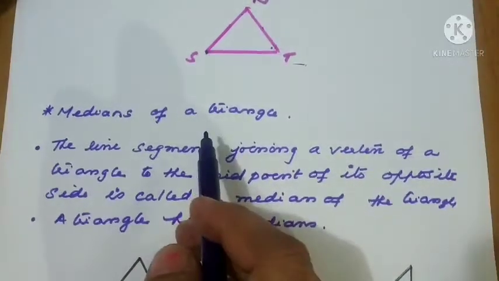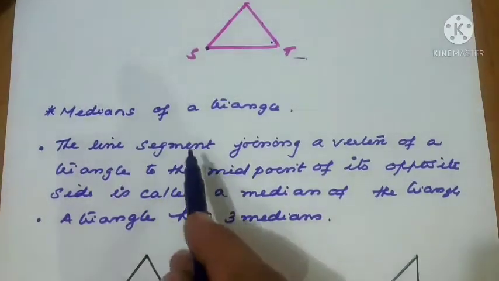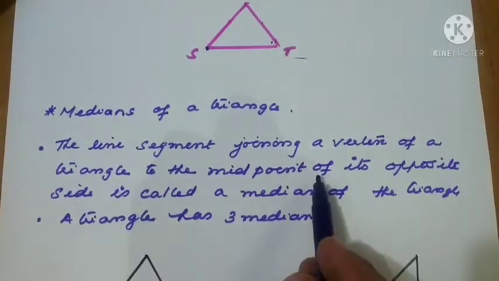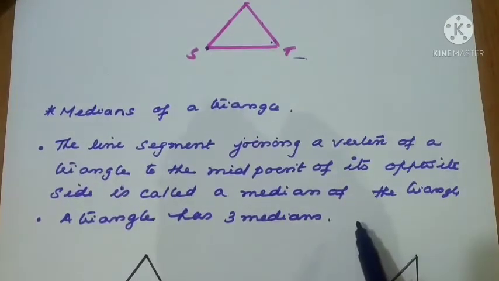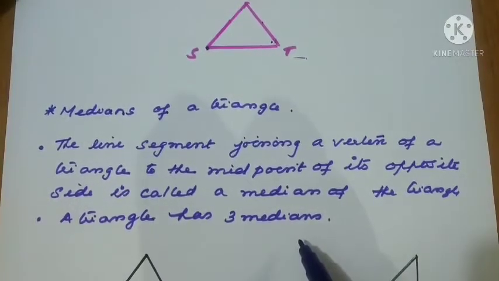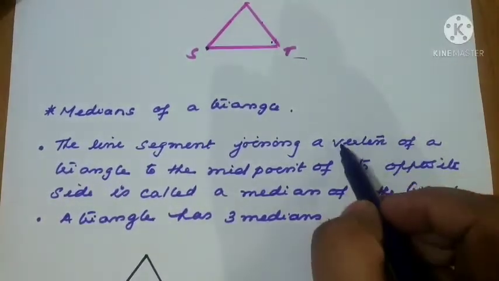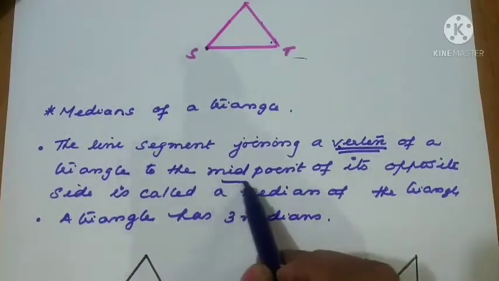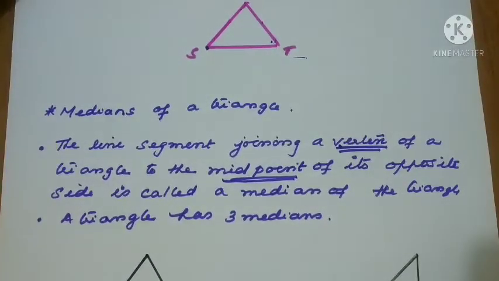Median of the triangle. The next important concept is the median of the triangle. What is the definition? The line segment joining the vertex of a triangle to the midpoint of the opposite side is called a median of the triangle. A triangle has three medians. How many medians are possible in a triangle? Three medians are possible.